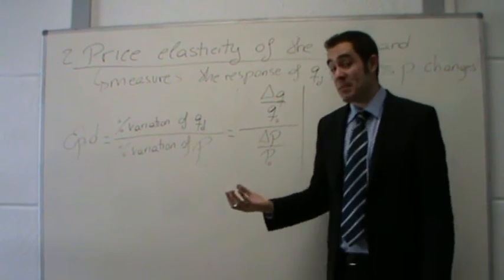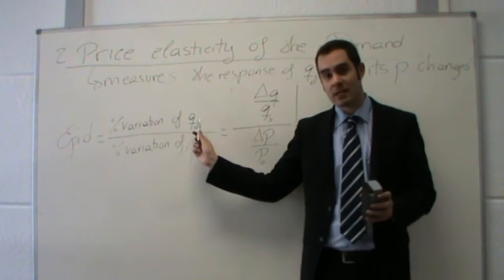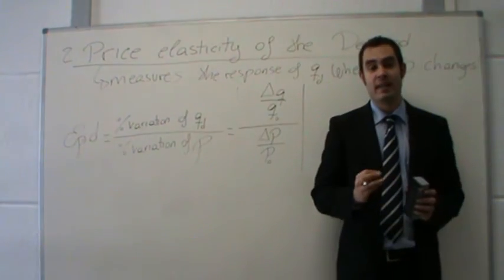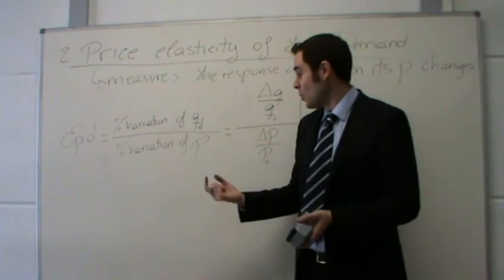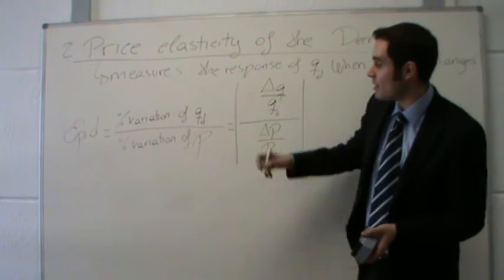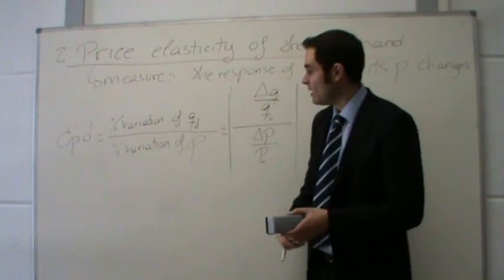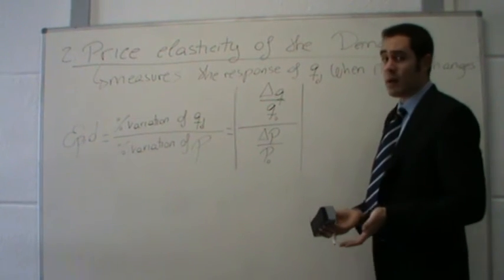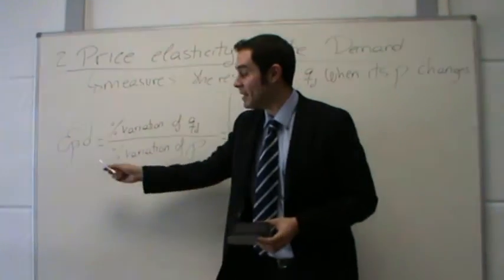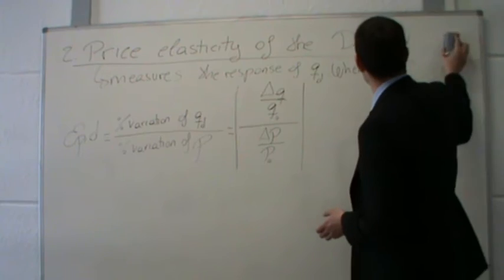Basically, as I was saying before, because of the law of the demand, there exists a negative relation between prices and quantities. Because of that, the price elasticity of the demand is going to get a negative number. So we use absolute values just to make sure that the outcome is a positive number, which is easier to understand. So now that we know how to compute the price elasticity of the demand, let's see the different values and interpret them that the price elasticity of the demand can take.